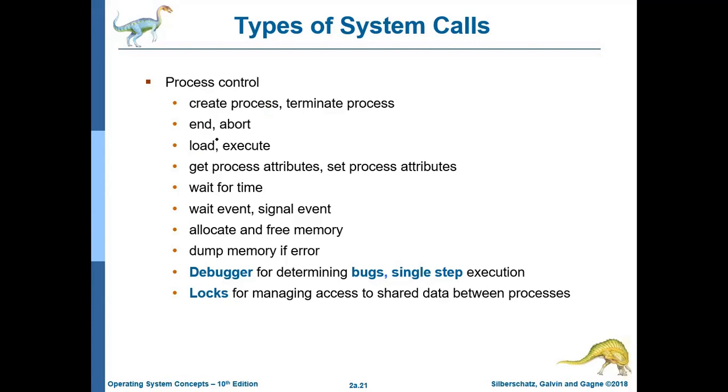Load and execute: you want to copy the contents into main memory. Get process attribute, set process attribute. Process attribute means you want to get the properties of a particular file. Wait for time, wait event, signal event, allocate and free memory, dump memory, debugger for determining bugs, single step execution, logs for managing. There are so many types of system calls associated with process control.